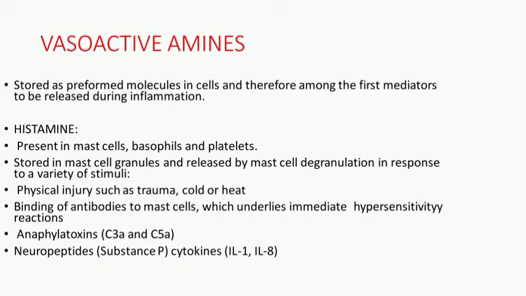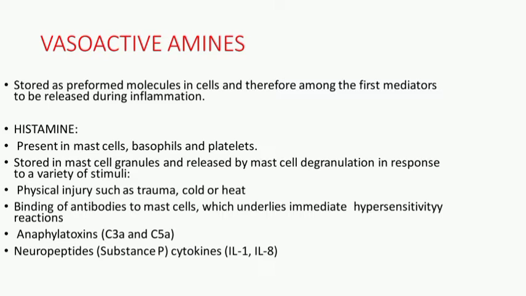Vasoactive amines are stored as preformed molecules in cells and are therefore among the first mediators to be released during inflammation. Histamine is present in mast cells, basophils and platelets. Stored in mast cell granules, it is released by mast cell degranulation in response to a variety of stimuli, physical injury such as trauma, cold or heat.